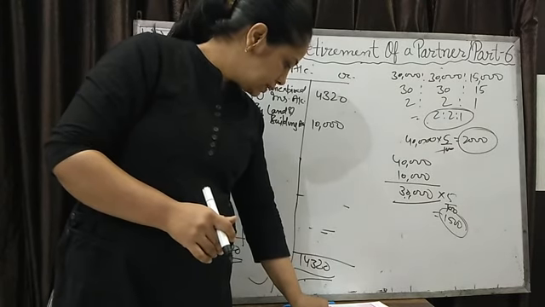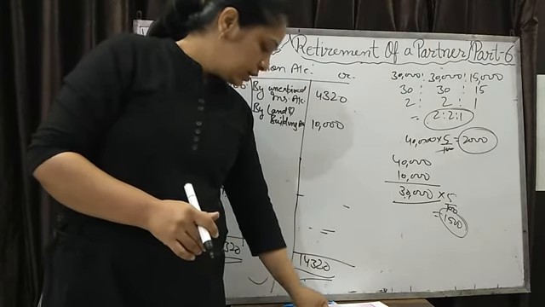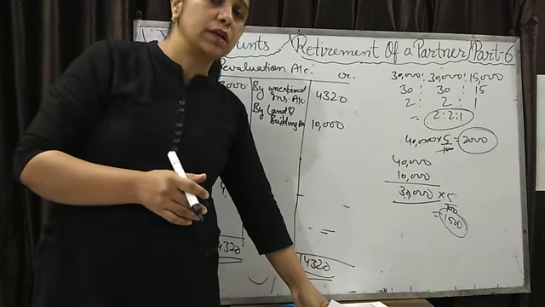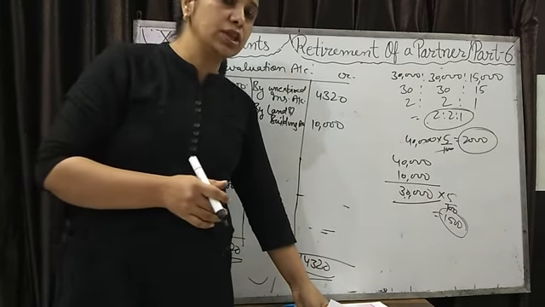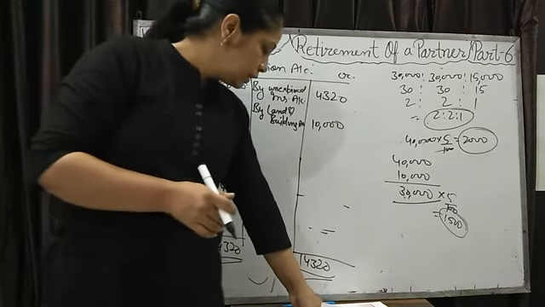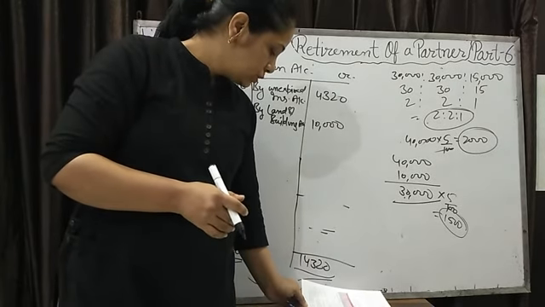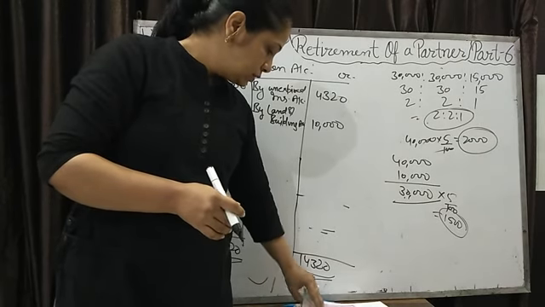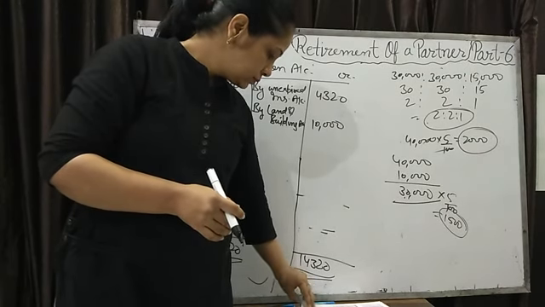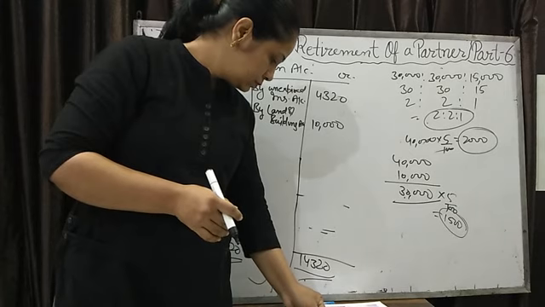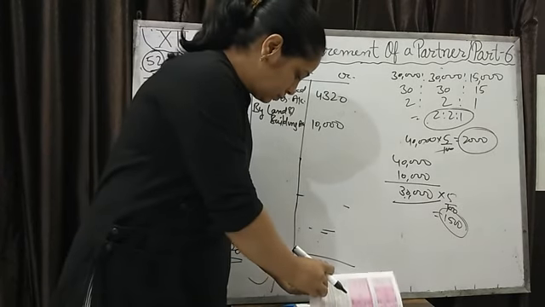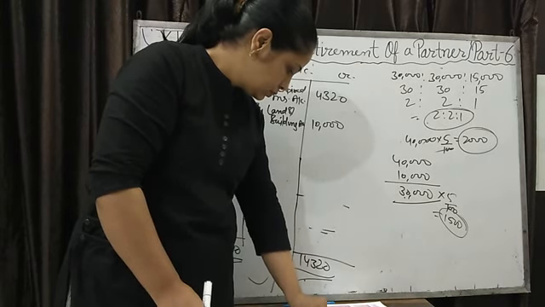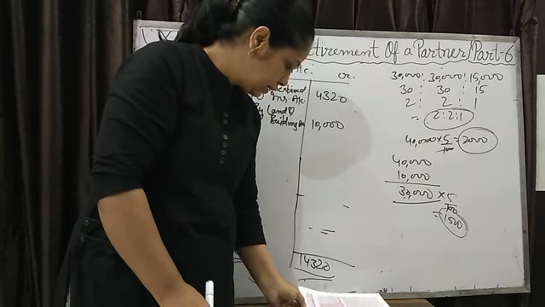One is there, question number 59. Revaluation account, another name is profit and loss adjustment account also. Okay, if a question says make the profit and loss adjustment account, then it means revaluation account. Fine. So question number 59, and 52 and 53.